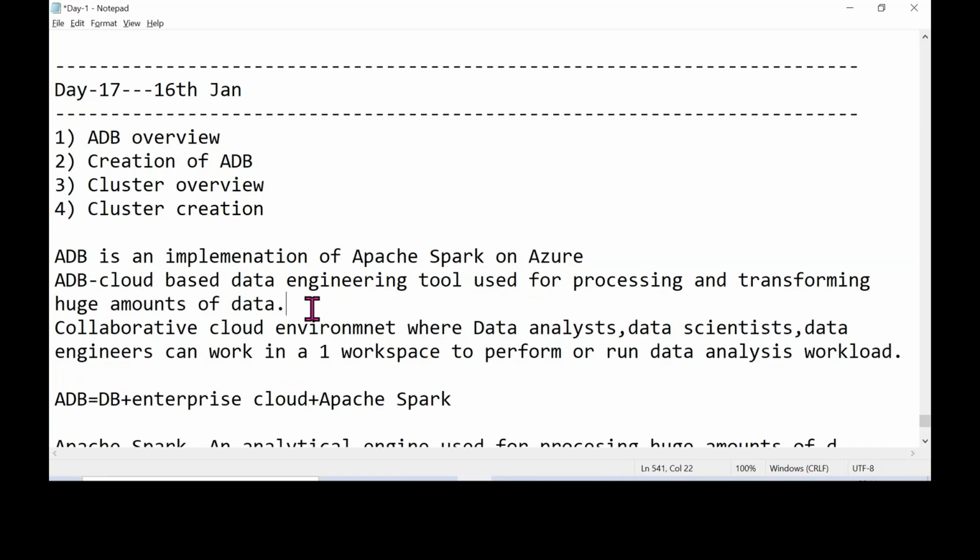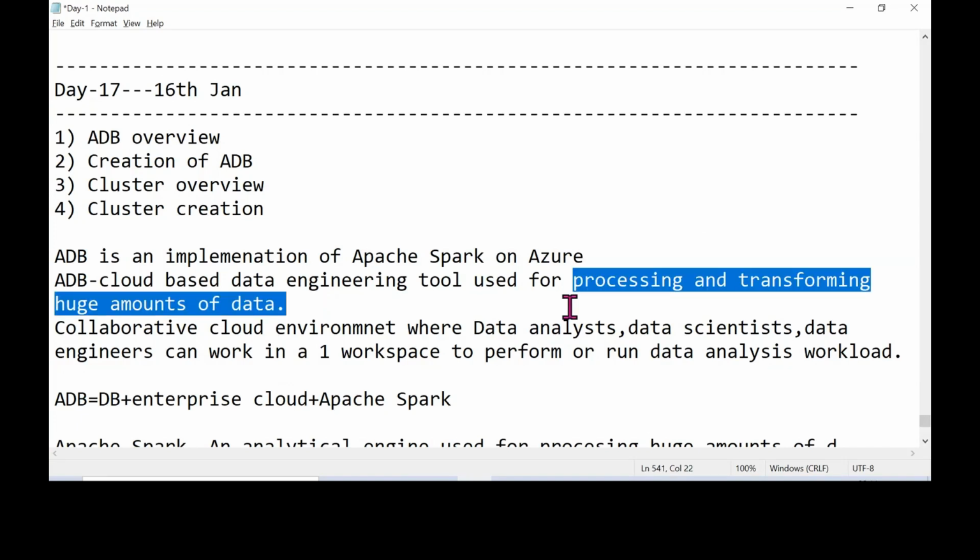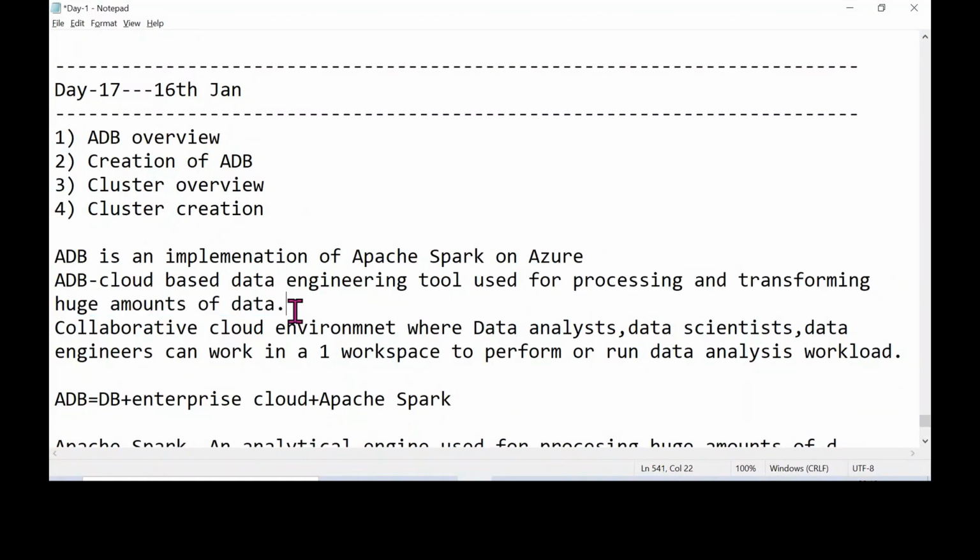Azure Databricks is a cloud-based service meant for performing analytical work. If you want to run any analysis on huge amounts of workload or data, you make use of Azure Databricks. What is Databricks actually? Databricks is a company, a software-based company.